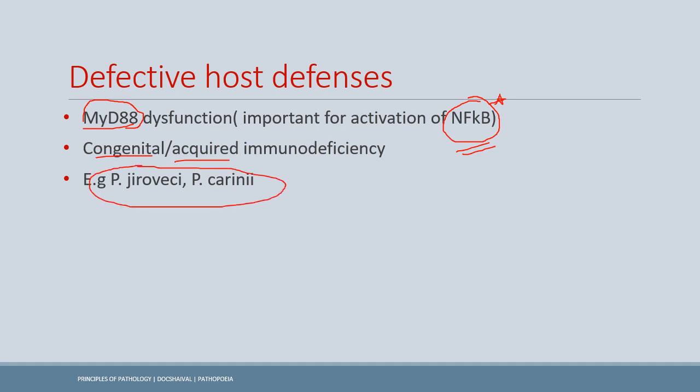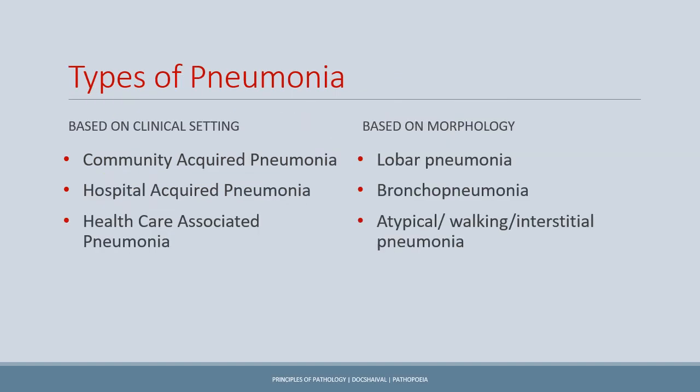We will look at this again as we move forward. Now, the types of pneumonia are based on the clinical settings, how we acquire the pneumonia. If in the community, it's called community acquired pneumonia. If acquired during the stay at hospital, it is called hospital acquired pneumonia or HAP. Then healthcare associated pneumonia, if the patient has a history of, two days back, going to the nurse clinic or to the hemodialysis center, even intravenous antibiotic therapy, chemotherapy. Okay, so that is healthcare associated pneumonia, but we also classify pneumonia based on morphology, and this is an important classification.